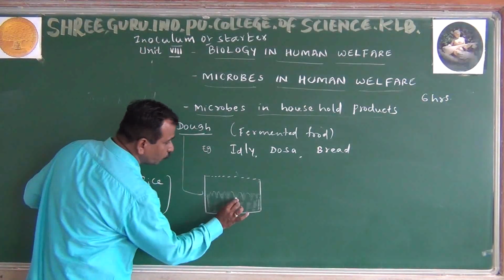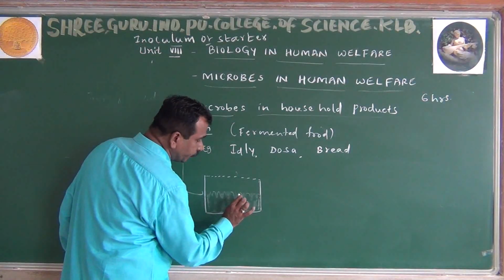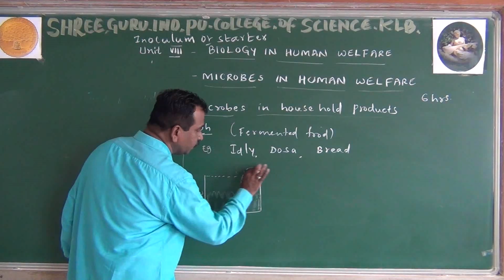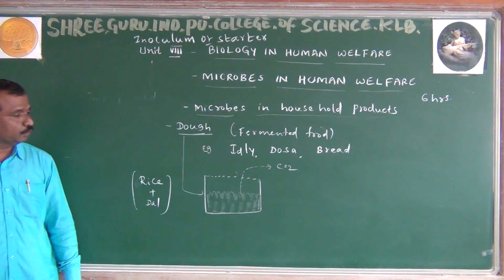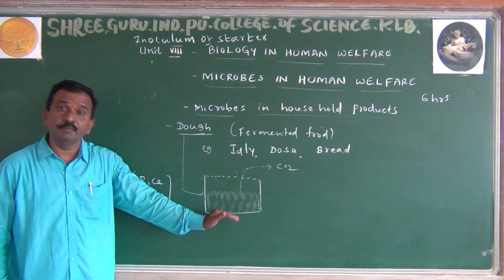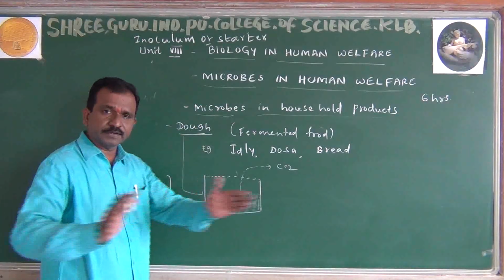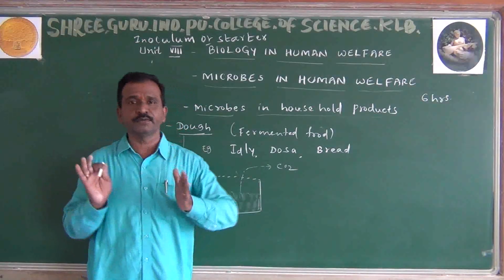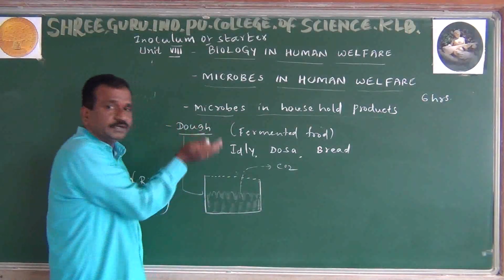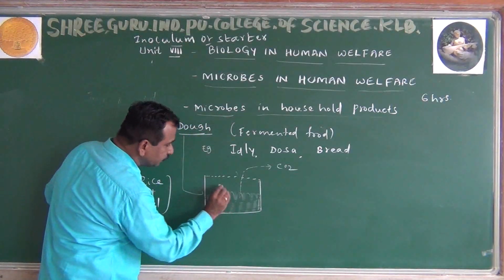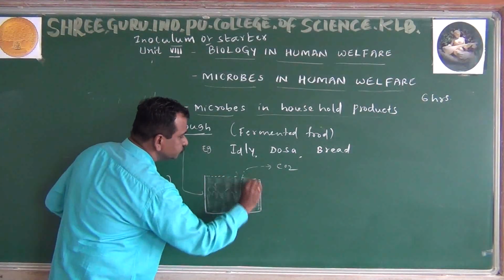In the same way, when the glucose content communicates with the microorganism and the reaction starts, keep in mind what I am telling you, from the flour, from the dough, what comes out is carbon dioxide. When a reaction happens, a byproduct must be released. That byproduct is carbon dioxide. When the carbon dioxide is released, slowly the flour comes up.